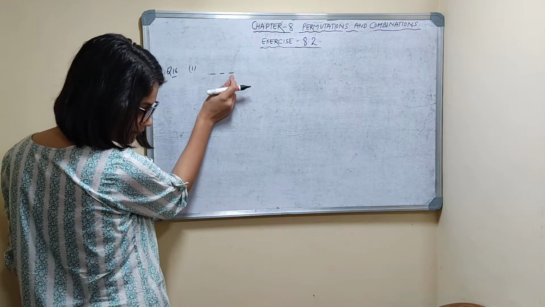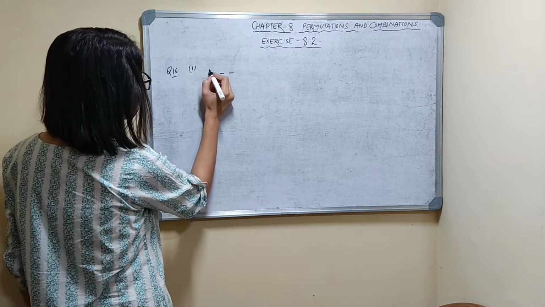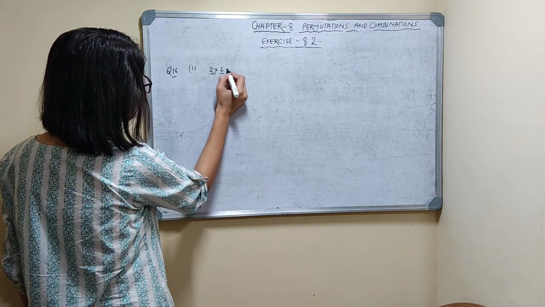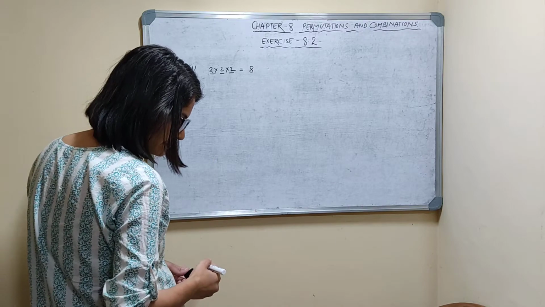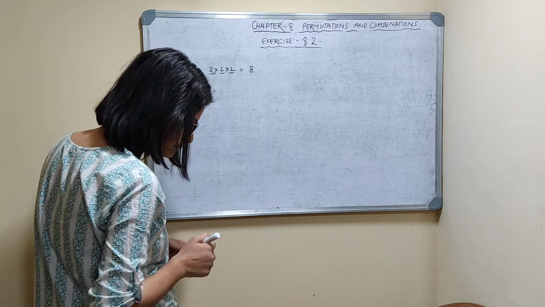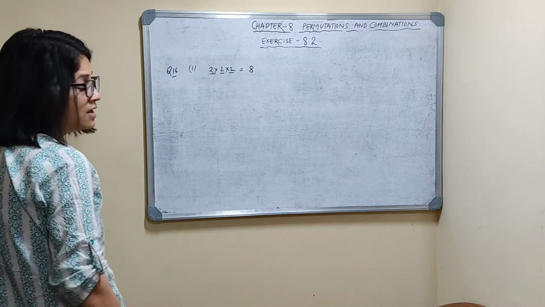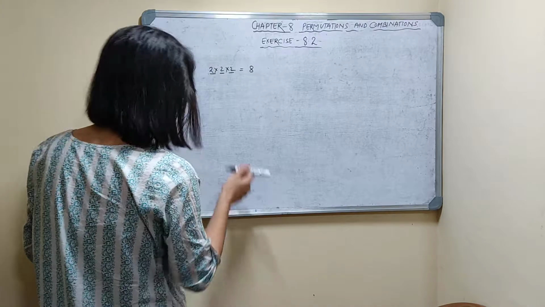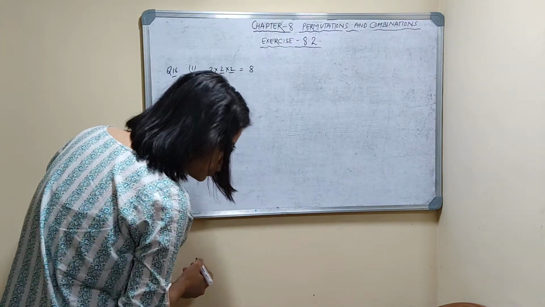So only two ways I can fill each place. By the multiplication principle of counting, 2 into 2 into 2, so 8. 8 numbers can be formed when every digit is either 3 or 7. Second part. There is no restriction.